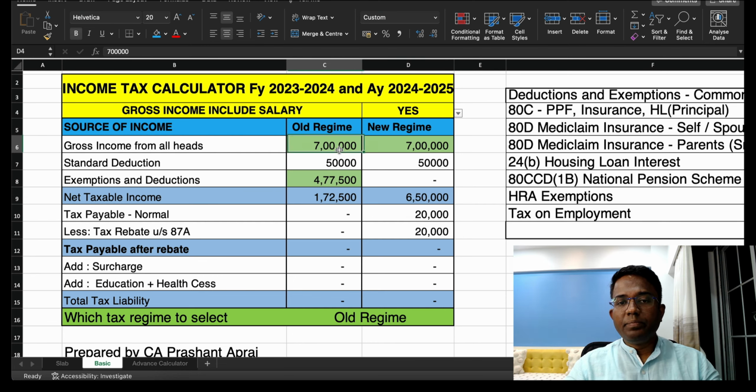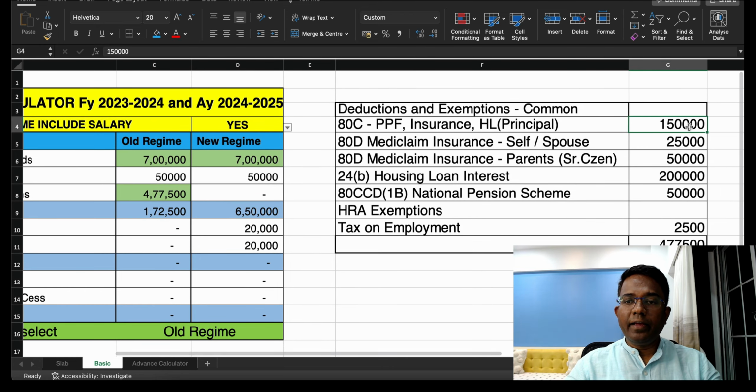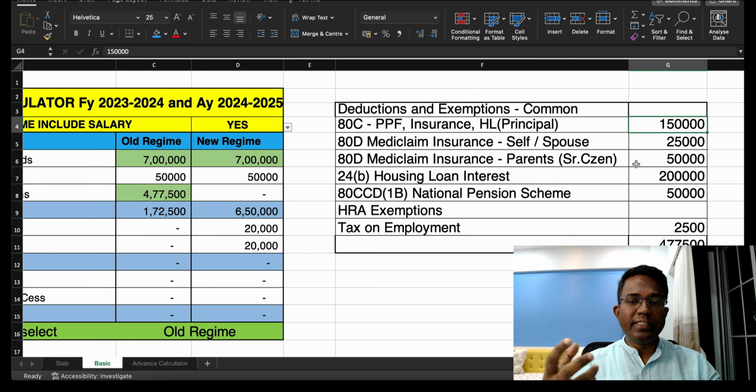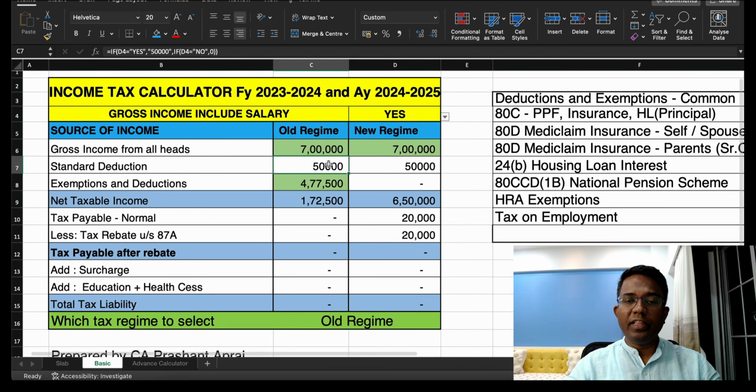So let us begin. Say for example the income is 7 lakh, and suppose in your category you have deductions like PPF under 80C, 80D, 80D for parents, or housing loan interest, National Pension Scheme, and you have already invested in all these deductions. So you can see here 7 lakh is your total gross income, 50,000 is the standard deduction, and exemption and deduction is roughly around 4,77,000.